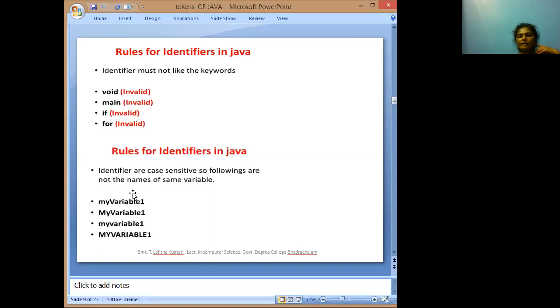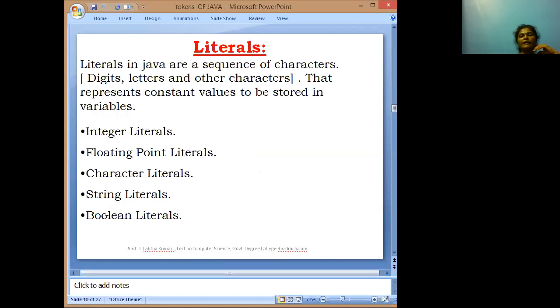Here we are taking my variable in four ways: one as total small letters, one as total capital letters, another with the first letter capital, and another with the first letter small and the remaining word capital. So these four are distinct.